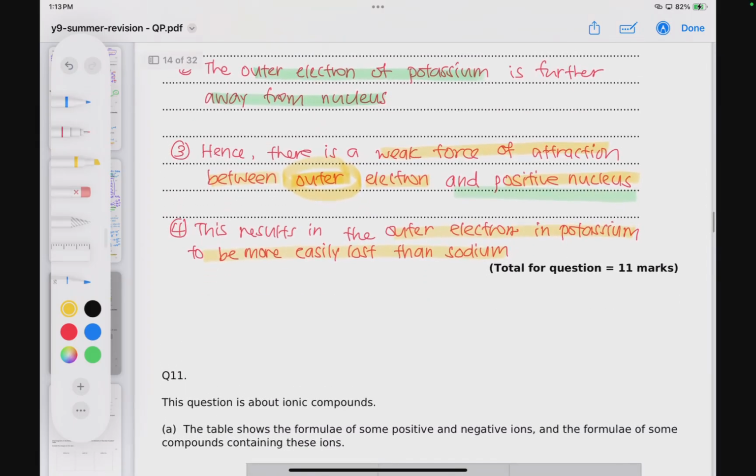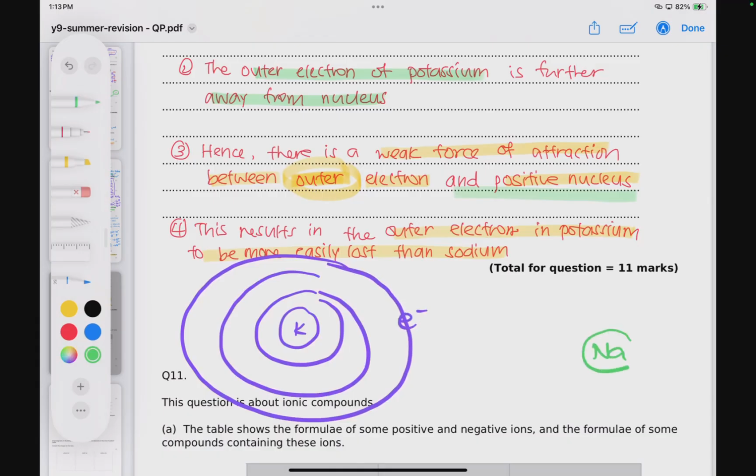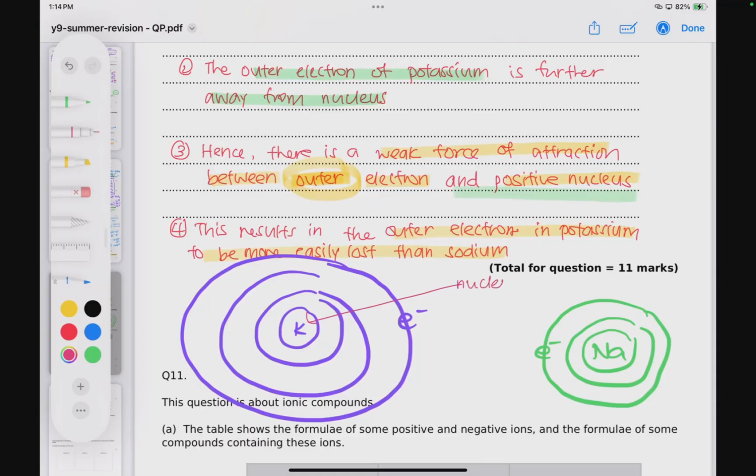So how does this work? If I were to draw out potassium, 1, 2, 3, 4. And then for sodium, it's Na, 1, 2, 3. I'm just looking at the very last electron, the outer electrons here. Now, in the core of this is what we call the nucleus. In the nucleus, we have the positive proton and the neutron. I'm not going to talk about the neutrons for now because they're neutral.